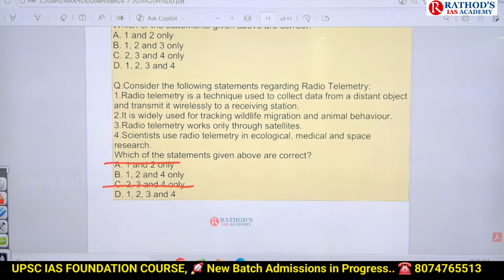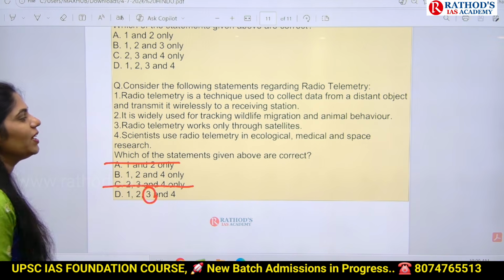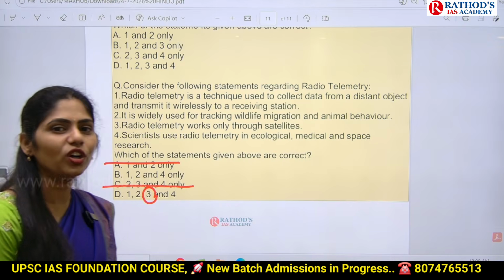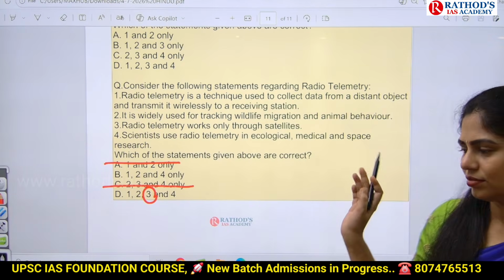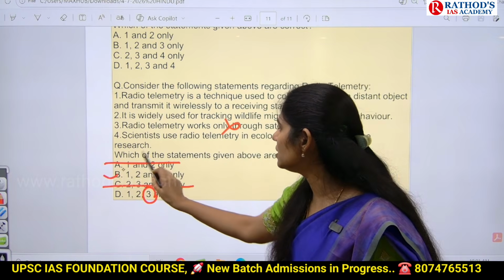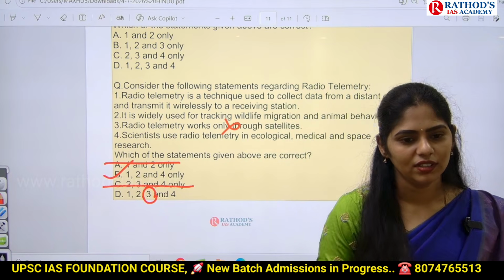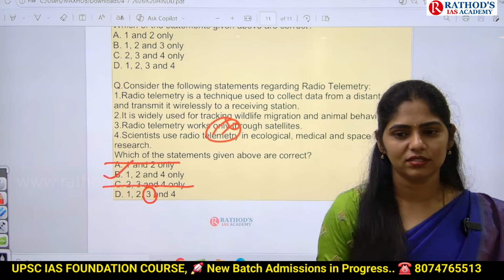Okay, so now you have two options, B and C. Now which statement do you have to check? 3, not 4. Radio telemetry works only through satellites. No, it won't work only through satellites. It will work with radio waves also, no? That means 3 is wrong. The answer is B, 1, 2 and 4. The word 'only' is an extreme word.